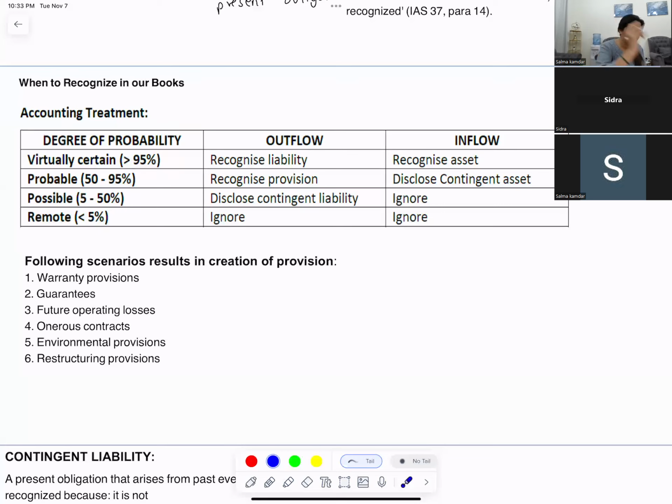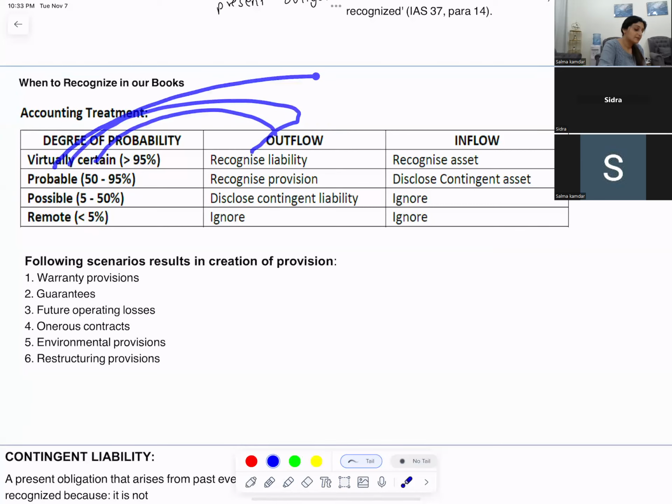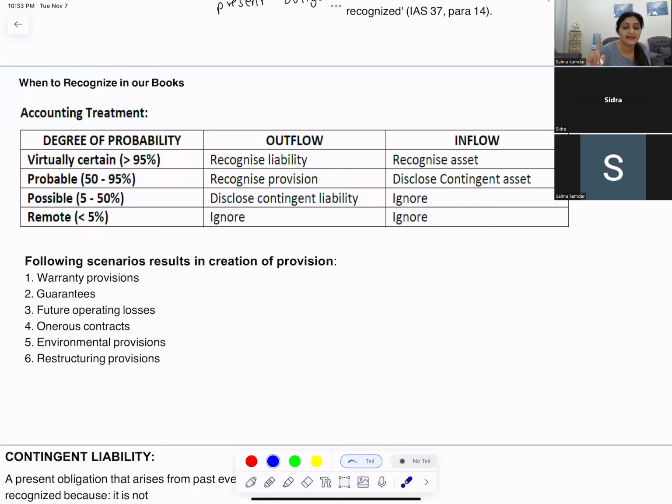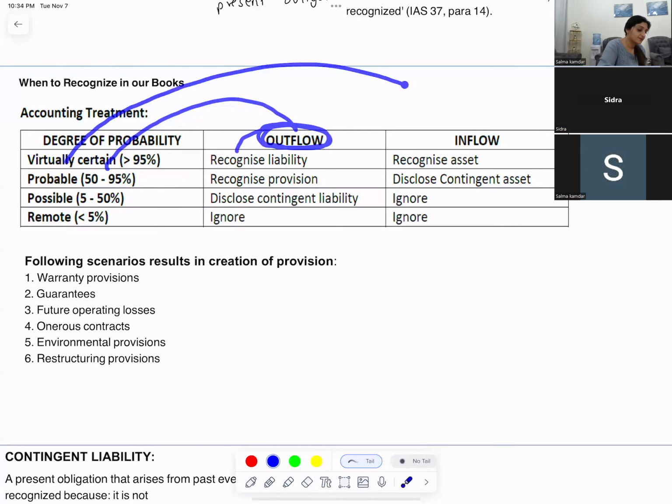If it's a virtually certain outflow, you'll recognize a liability. If it's a virtually certain inflow, you'll recognize an asset.